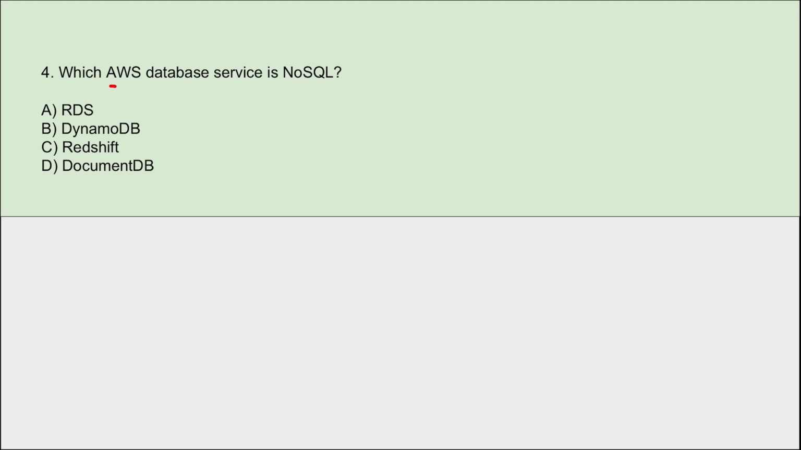Next, which AWS database service is NoSQL? Which is that NoSQL? It is DynamoDB, right? AWS DynamoDB is a fully managed NoSQL database service that provides high performance, scalability and low latency for the applications. Here this DynamoDB provides support for document, key-value as well as graph data models.